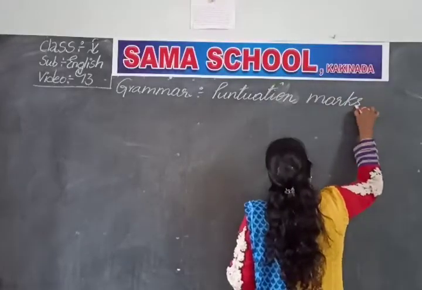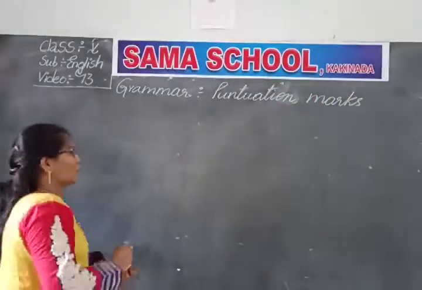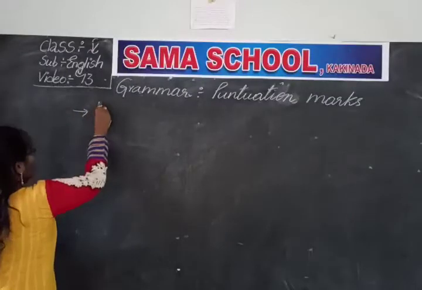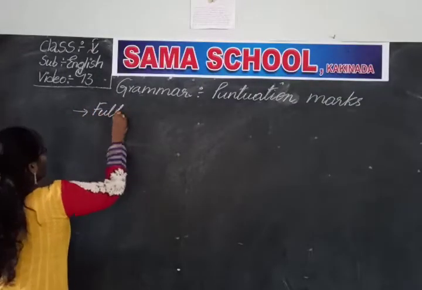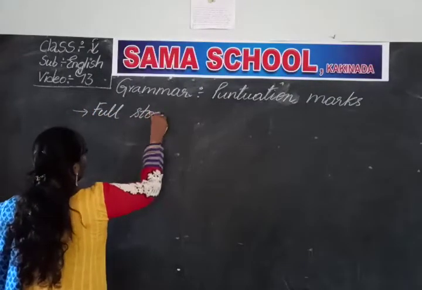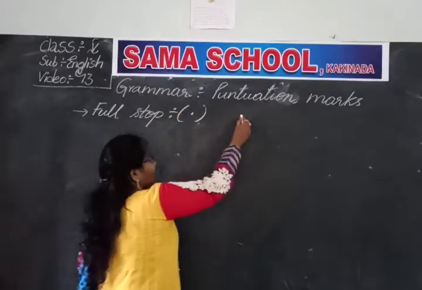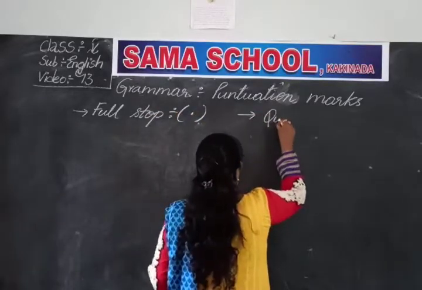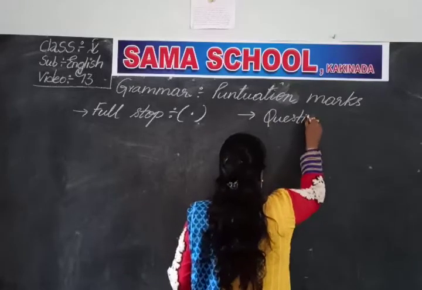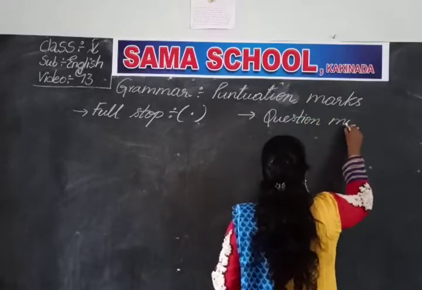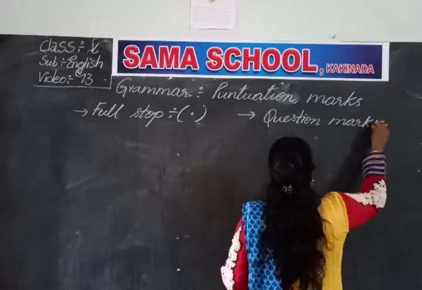So in this, I already taught you about two. One is about full stop, which means we will put a mark like this. And the other one is about question mark. We learned about these two. When do we use these marks?